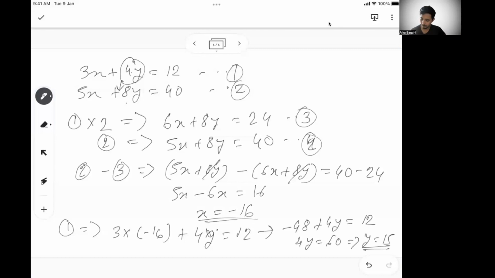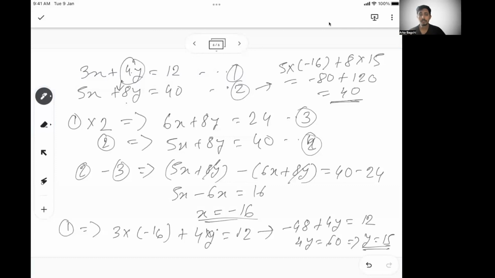Now let's apply this in the second equation and see whether it is satisfied. So 5 into minus 16 plus 8 into 15. Minus 80 plus 120 is 40, which satisfies the second equation. So whenever you solve equations and get a value of x and y, try to put the values of x and y in the other equation which you have not used to get the values. Then you will see whether that equation is satisfied or not. That will validate your solution.